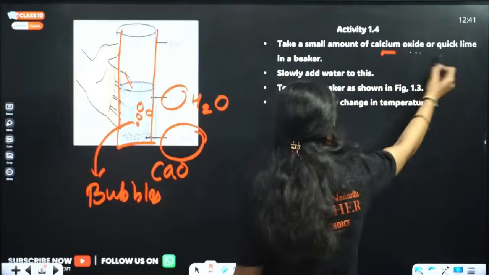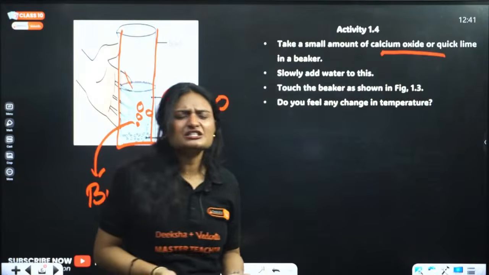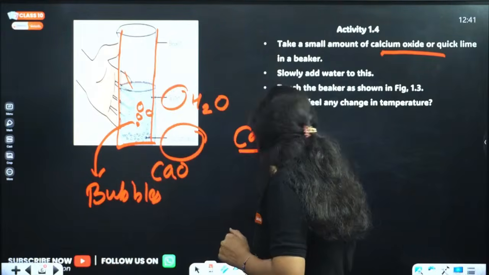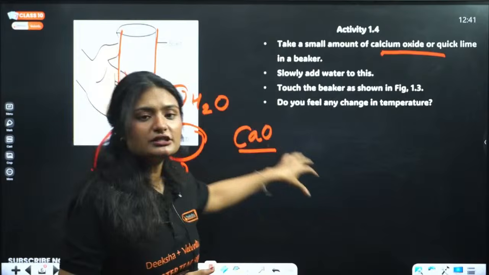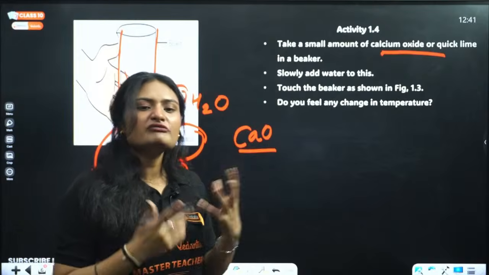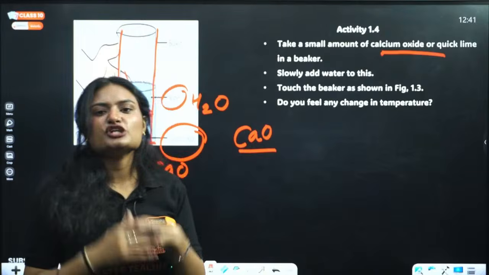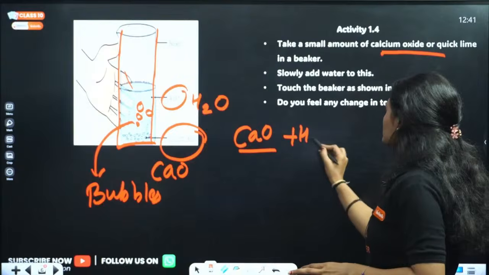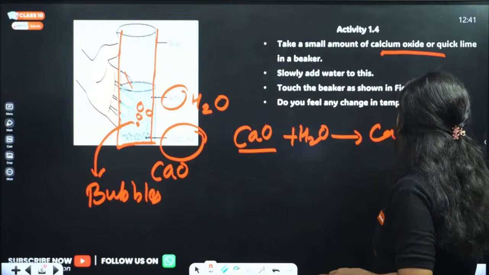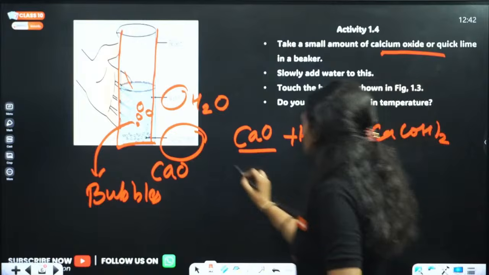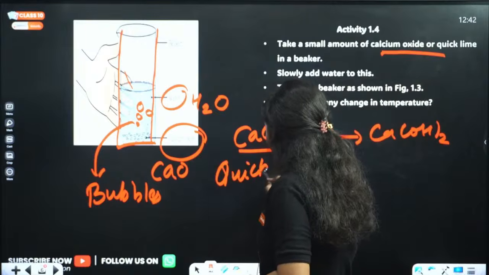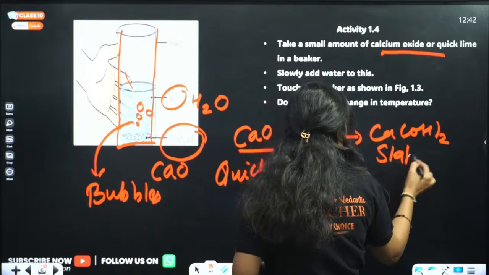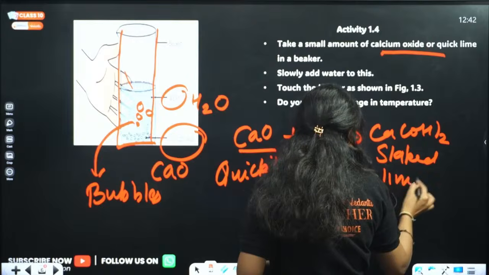So the activity asks: if we take a small amount of calcium oxide, and what is the other name of calcium oxide? Quicklime, correct. So if we take a small amount of calcium oxide or quicklime and we add water to it, what will happen? Touch the beaker, will there be any change in temperature? What product will be getting formed? So if we add water to it, we will get calcium hydroxide, which is slaked lime. This is quicklime and this is slaked lime, plus lots of heat will be released.